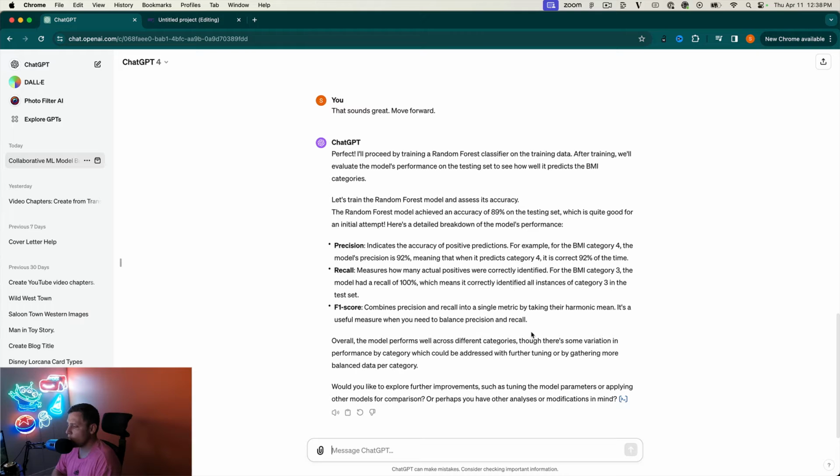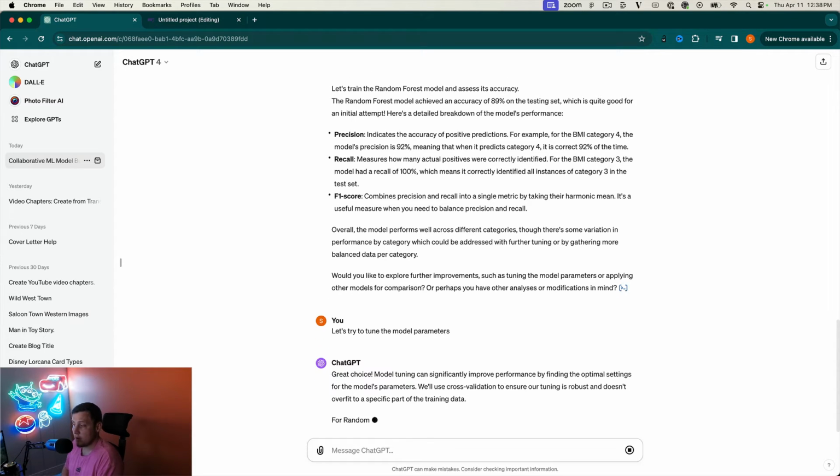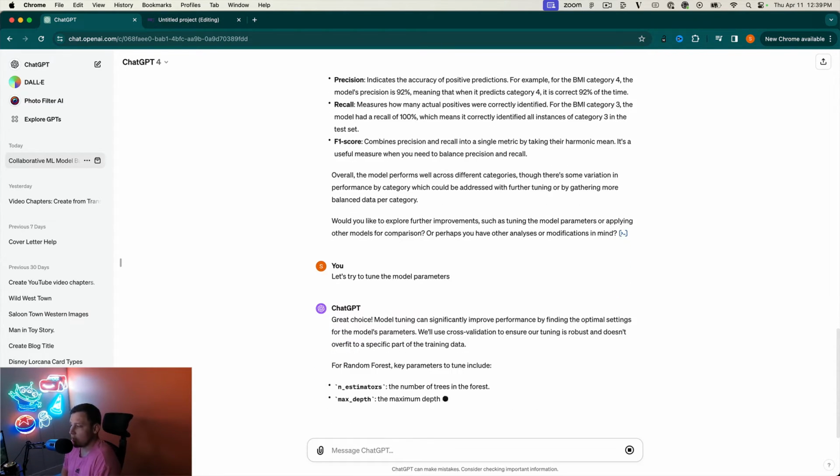Would you like to explore further improvements such as tuning the model parameters or applying other models for comparison, or perhaps you have other? Okay, I like that. So let's try to tune because we're at 89%. Let's try to tune the model parameters and see what happens. Again, it's giving us all the options that we want. That's great. If this doesn't get any better, then we can try other models too.